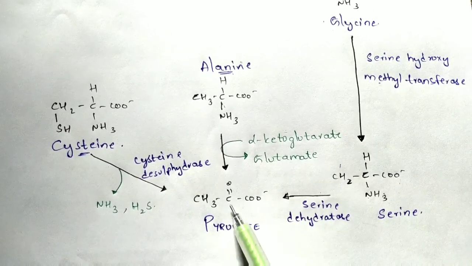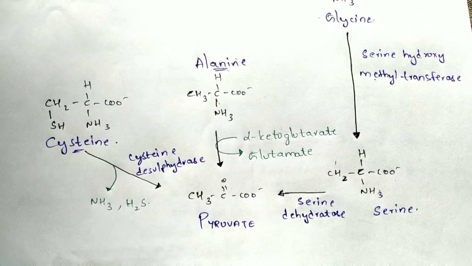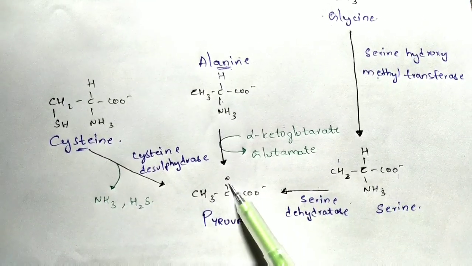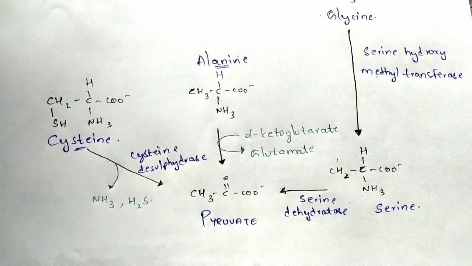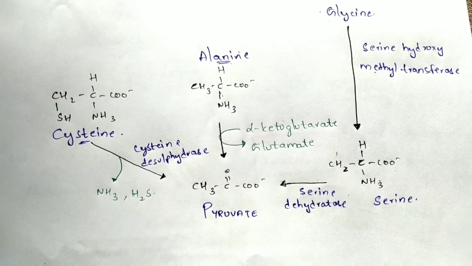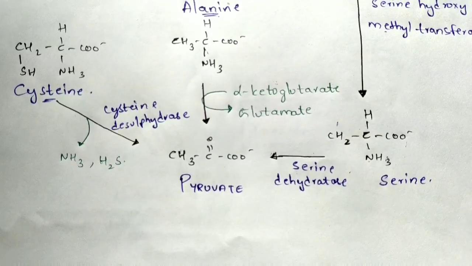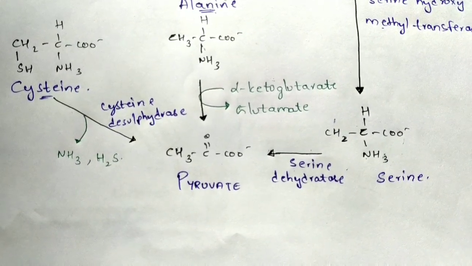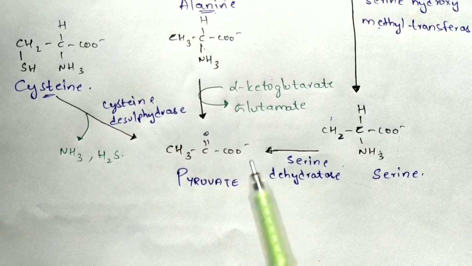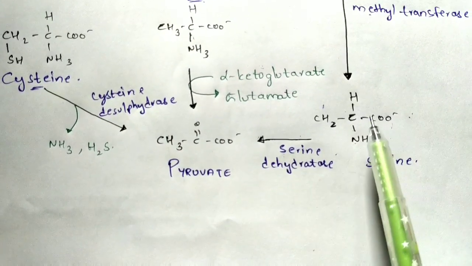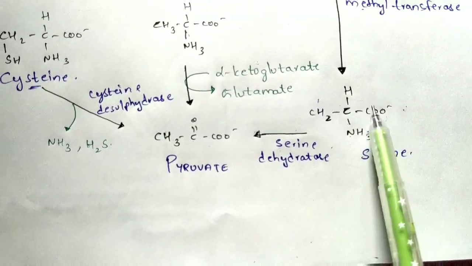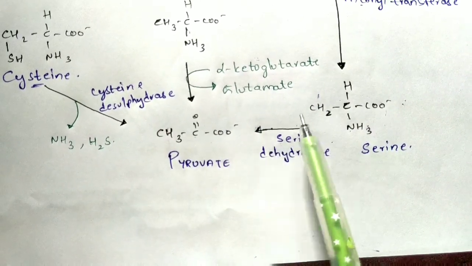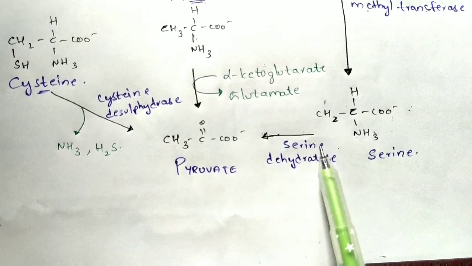This will be formed. Here the transamination process takes place in such a way that the keto group will get converted to amino group. What is meant by transamination? It is the transfer of an amino group to a keto group, in such a way that the amino acid is converted into a keto acid. This is known as the transamination process. The enzyme which has been utilized over here is known as serine dehydratase.